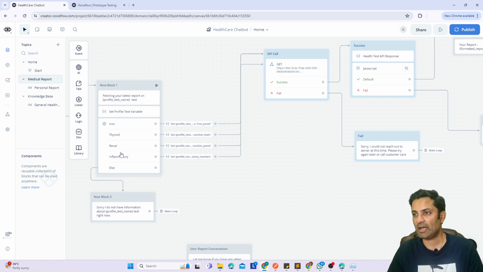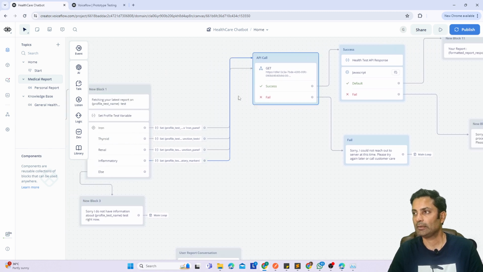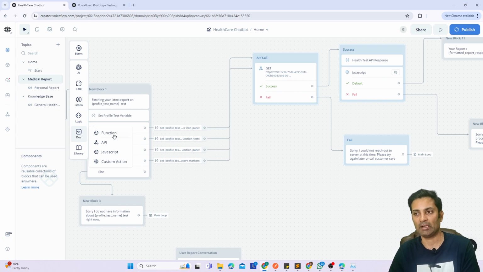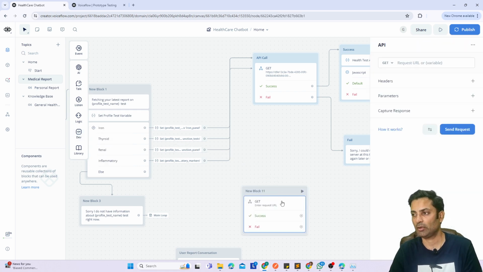So once I do this, I call the API, and this is where they have provided the capability. This is the API block. I just take it out and put in the GET request, success, and fail. If the API is called, you'll get a success. After success, whatever response you got, you have to handle. But if your API is called and you got an error, then it goes to fail. So that's the simple part.